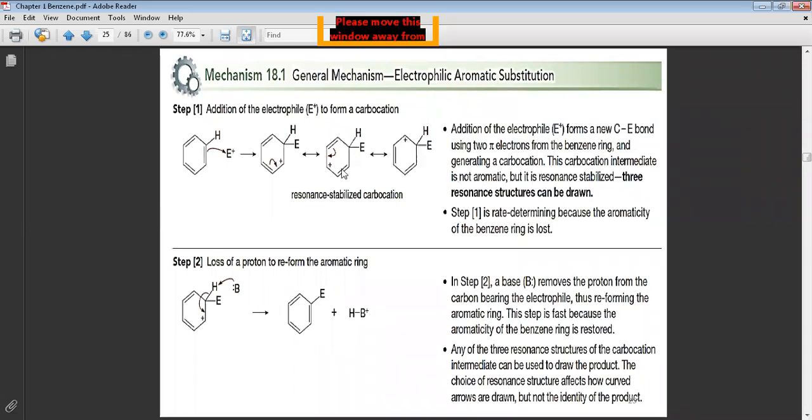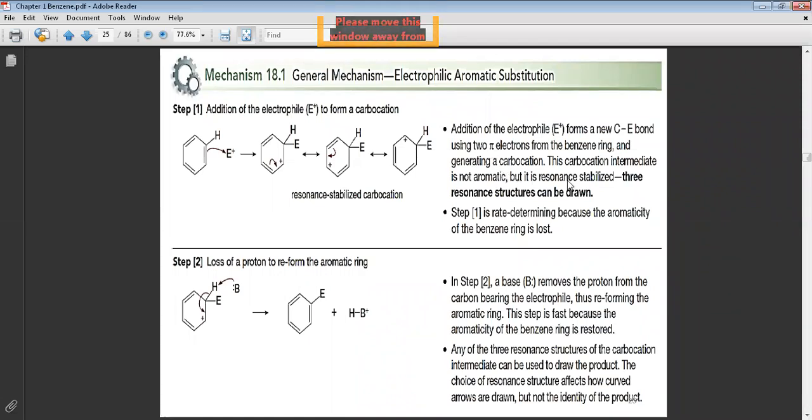Now why is it not aromatic? Because the p orbitals are not conjugated. Look here: double, single, double, single, single, single. It is impossible to be aromatic. Also, if you count the pi electrons, it will be 1, 2, 3, 4, not 6. So it is not conjugated and not according to the Hückel rule, meaning it is not aromatic.